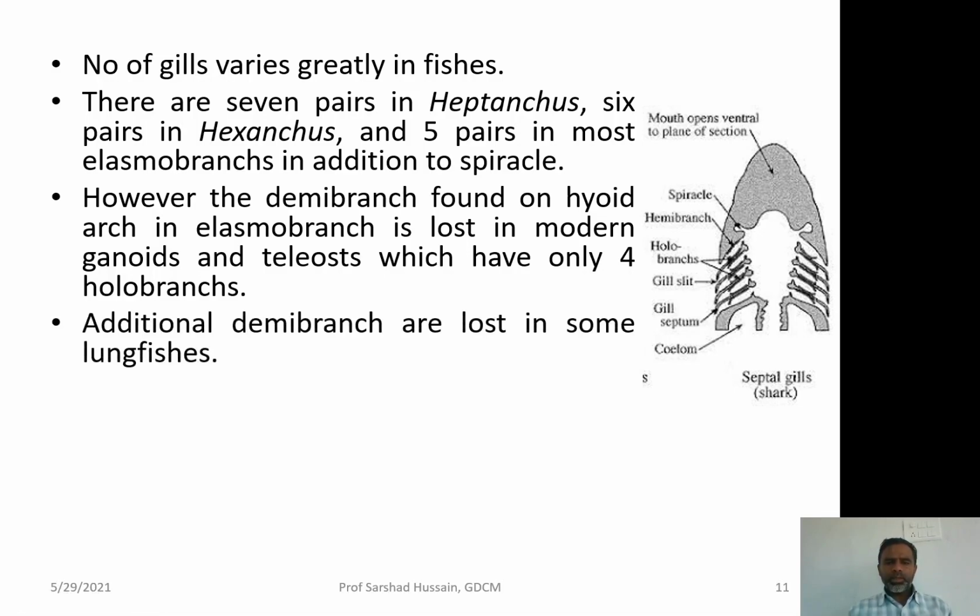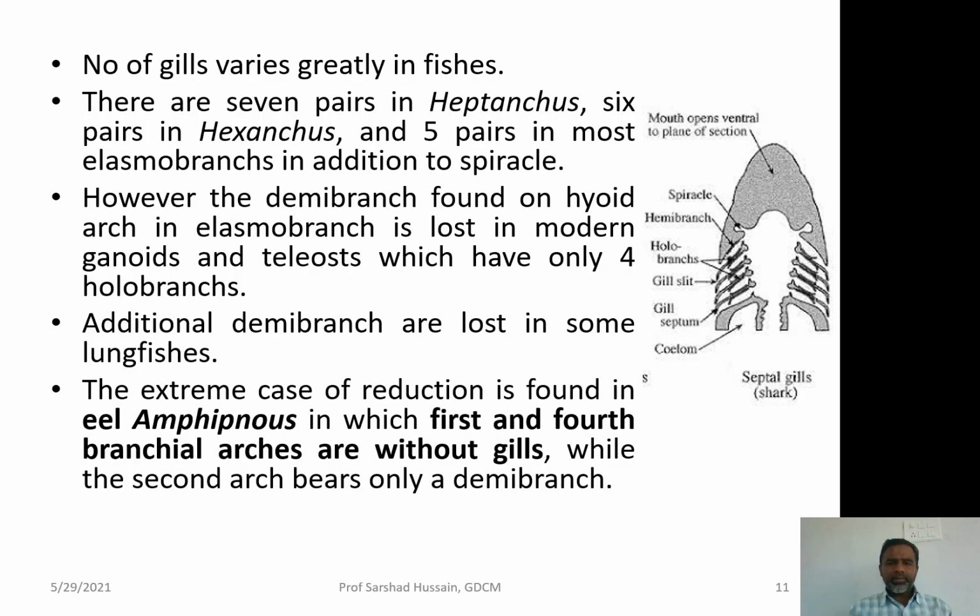Additional demibranchs are lost in some lung fishes also. Another demibranch may also get lost. So, it means when we are moving from lower grade to higher grades in the vertebrates, we are having a lesser number of gill slits. You must remember that when we studied the gill arches, the gill arches, which are the visceral arches, were also reducing in their number and in their functions from lower vertebrates to higher vertebrates. Because the gills are present on the gill arches, their development also corresponds to the gill arches.